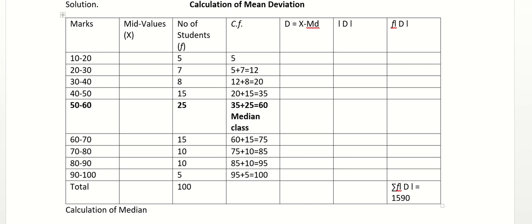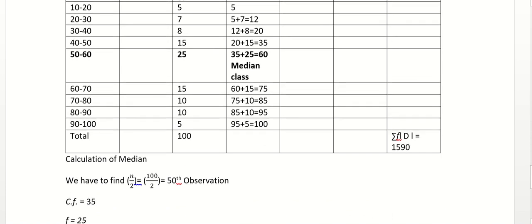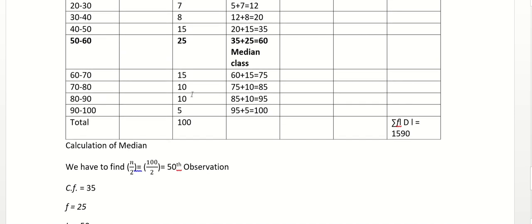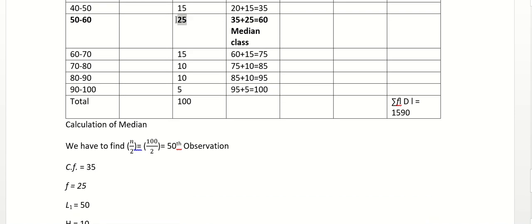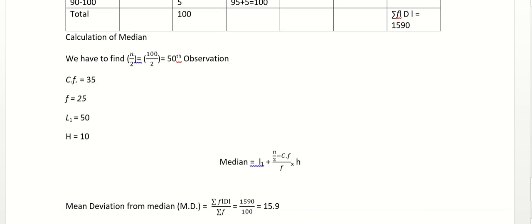From median class, I will find the values for median. So the formula for median is L1 plus n by 2 minus CF divided by f into h. So from median class, I will find all the values. CF I will take above the median class. So CF I will take 35. Here you can see I have written 35. Frequency I will take of median class only. 25 is f here. L1 is lower limit of the median class, 50, and h is the class interval, 50 to 60, 10 is the class interval. So h is 10, right? Now I will put all these values into the formula.